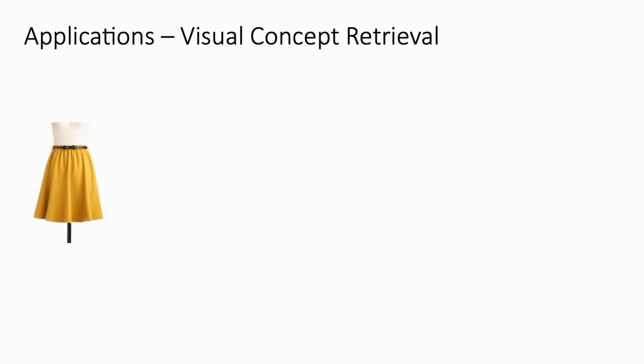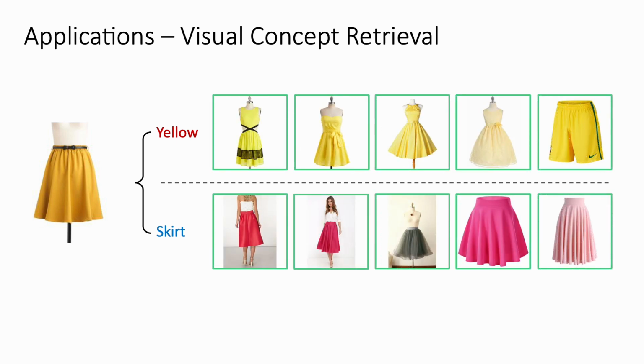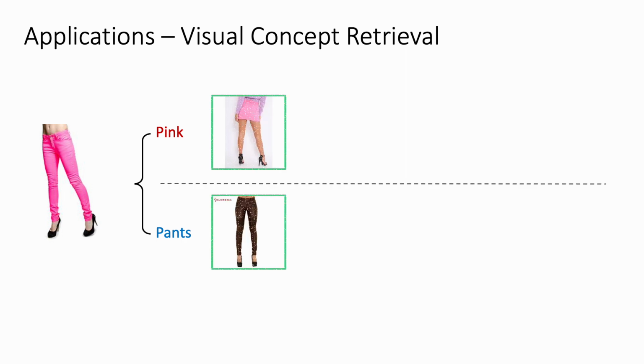Our model is able to disentangle visual concepts, allowing visual concept retrieval. Specifically, given an image of a yellow skirt, our model can disentangle the attribute yellow and the object skirt. We can respectively retrieve the top 5 nearest images for the attribute yellow and the object skirt based on the concept-exclusive feature. Here is another example of pink pants.